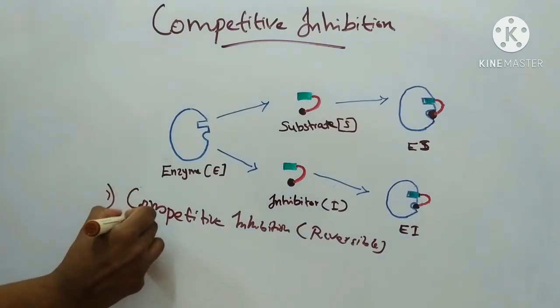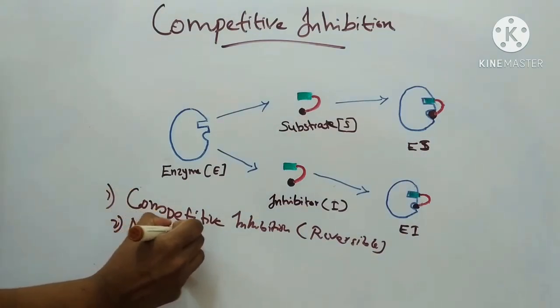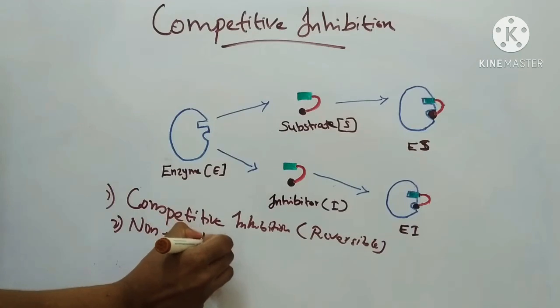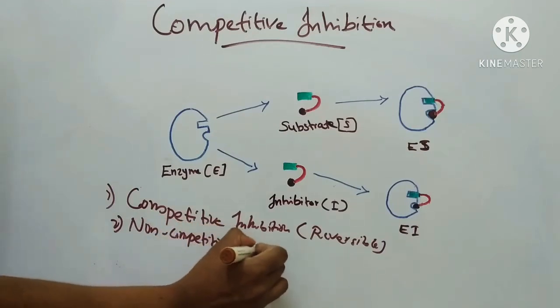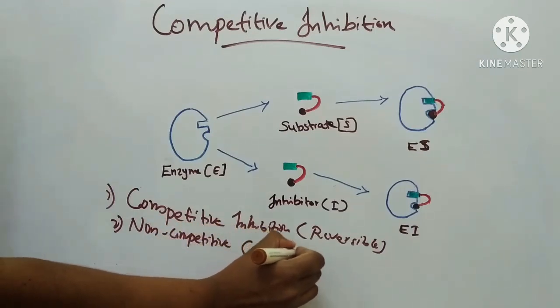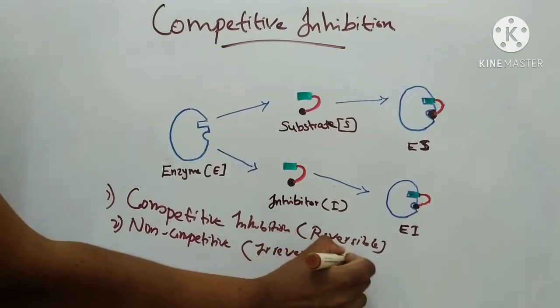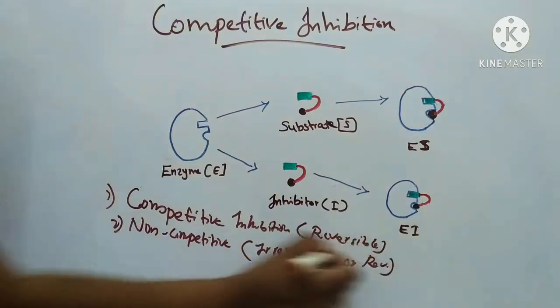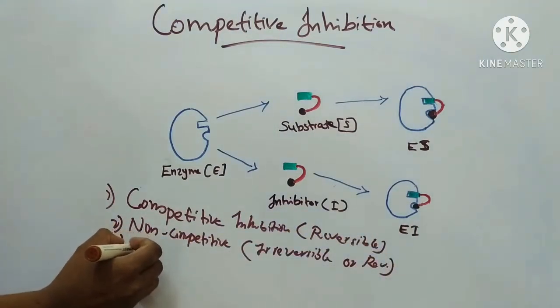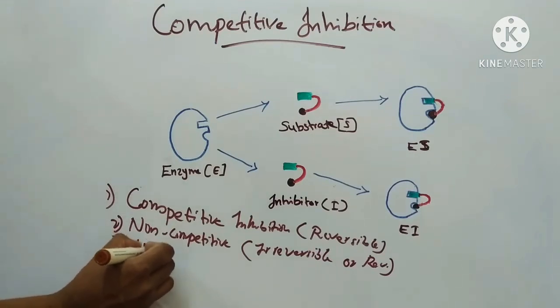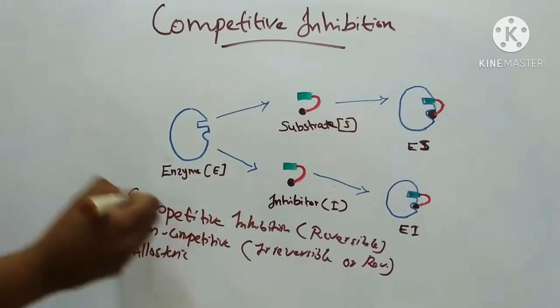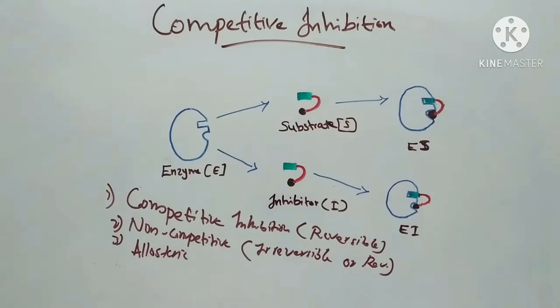Second one is non-competitive inhibition. It may be irreversible or reversible. Third one is allosteric inhibition. So, enzyme inhibition is classified under three major groups: competitive, non-competitive and allosteric inhibition. Today we will discuss competitive inhibition.